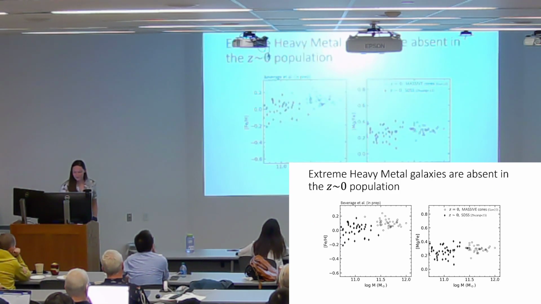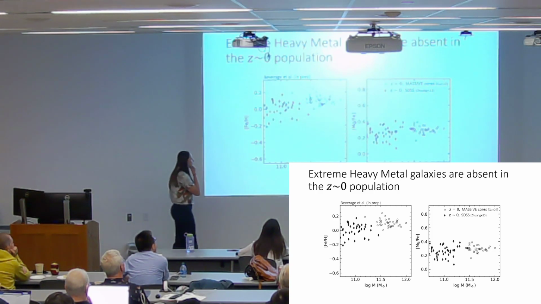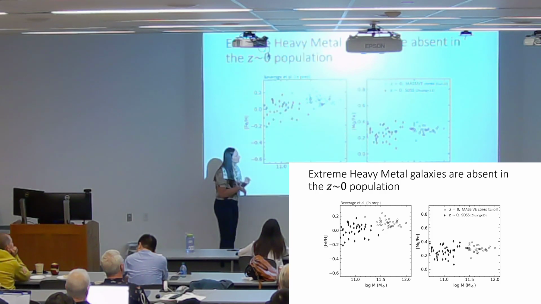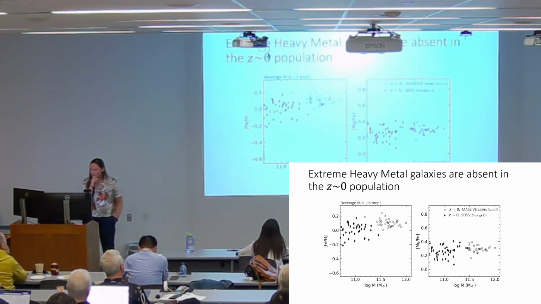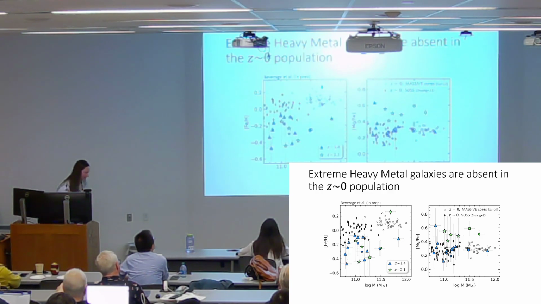So we have done this. I'm showing 2 comparison samples in the lower redshift universe. I'm showing the massive cores. So these are like 40 of the most massive galaxies within 100 megaparsecs, and the cores of those galaxies. And I'm also showing SDSS. And a lot of people think that possibly these galaxies are going to end up as the cores of the massive galaxies. And here are our galaxies.